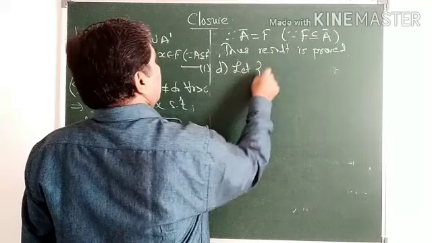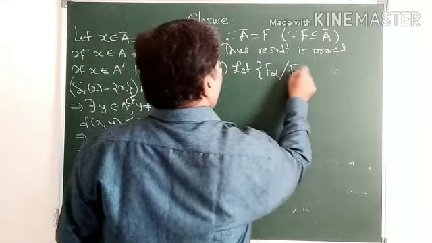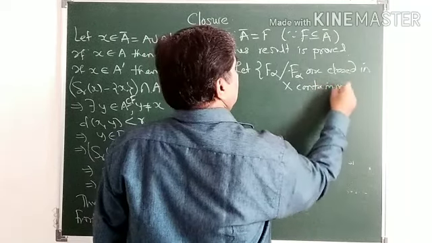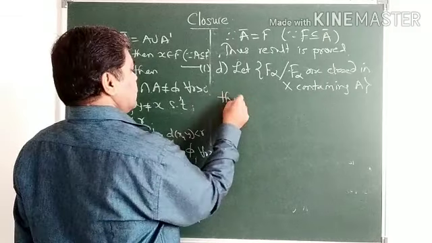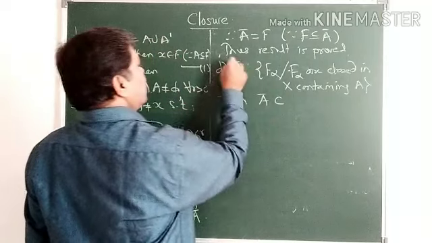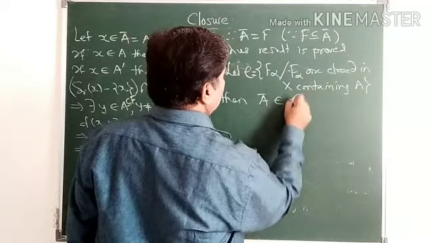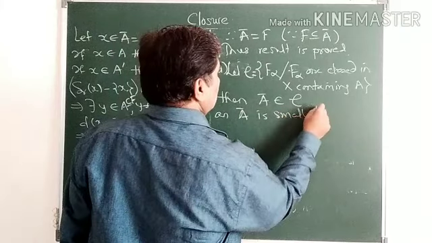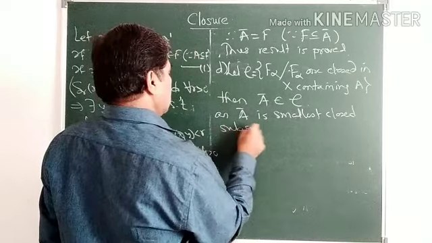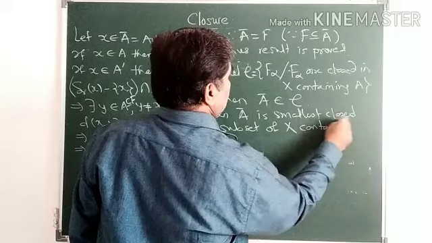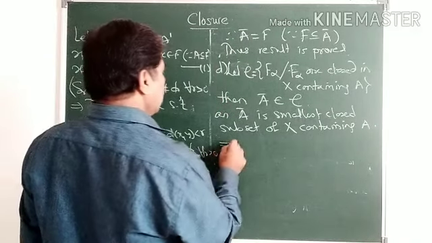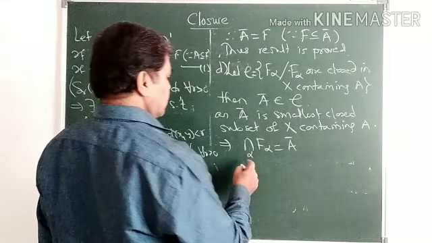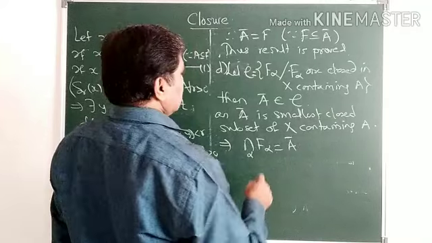So let F alpha, with alpha varying over an index set, be closed sets in X containing A. Then A closure also belongs to this collection, as A closure is the smallest closed subset of X containing A. This implies the intersection of the F alphas must be equal to A closure.